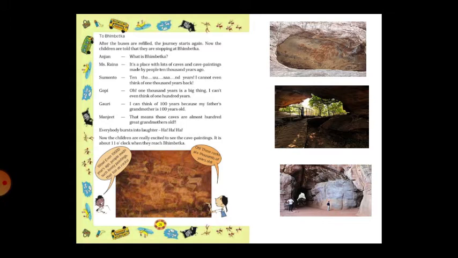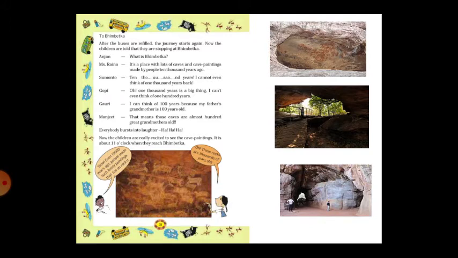Anjan, what is Bhimbetka? Miss Raina, see, Miss Raina means she is a teacher. It's a place with lots of caves and cave paintings made by people 10,000 years ago. Here the teacher is telling that lots of caves are there. So many pictures I have also shown here. I have collected the pictures and I am showing them. Second picture is one type of cave, and so many caves are there in Bhimbetka, and cave paintings also.